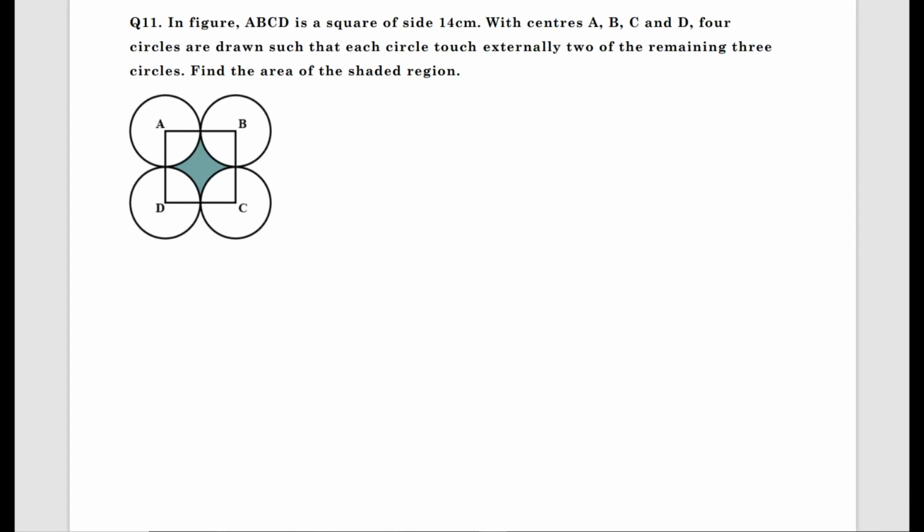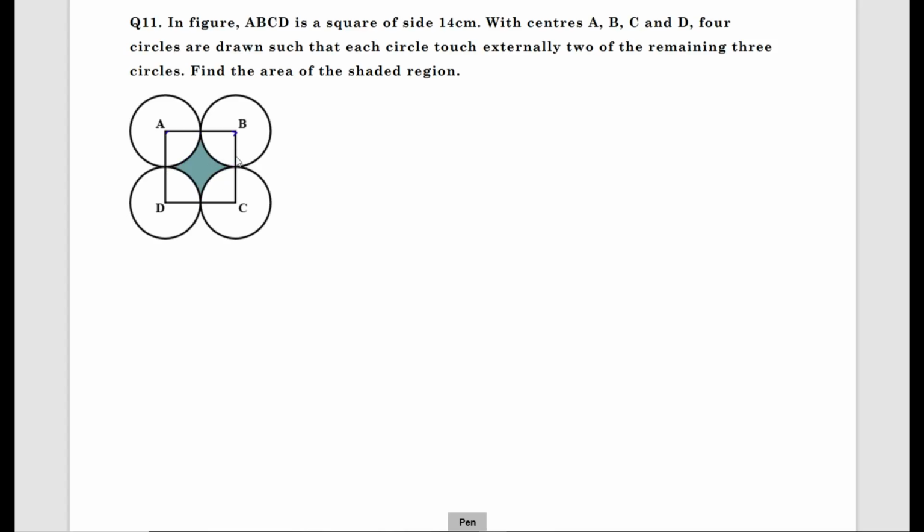In the figure, ABCD is a square of side 14 centimeter. You can look at the figure. ABCD is a square of side 14 centimeter. What you should do? We need to find out this shaded portion. You can see the shaded portion here.